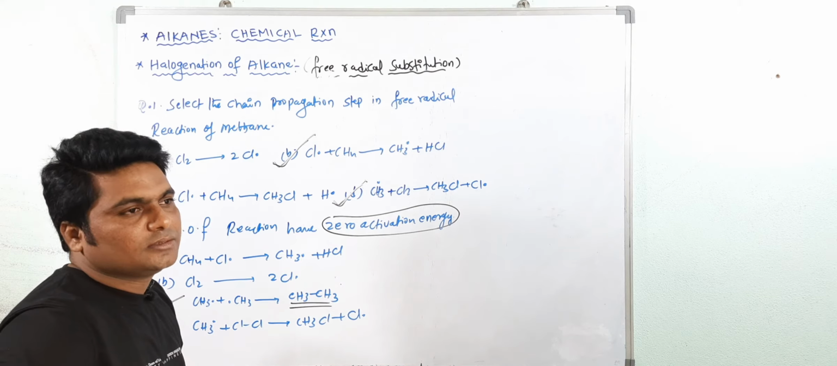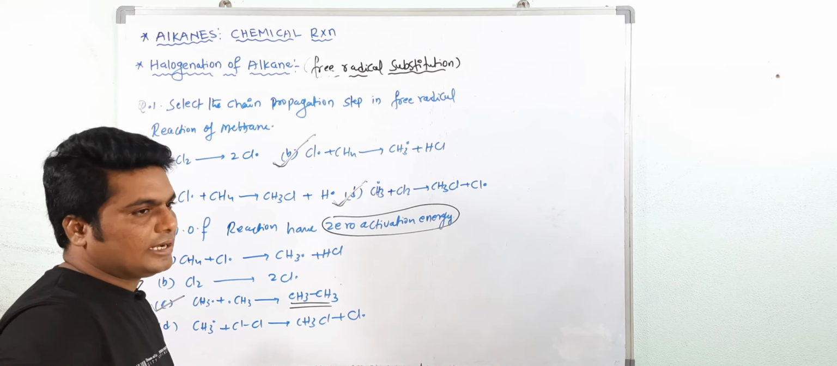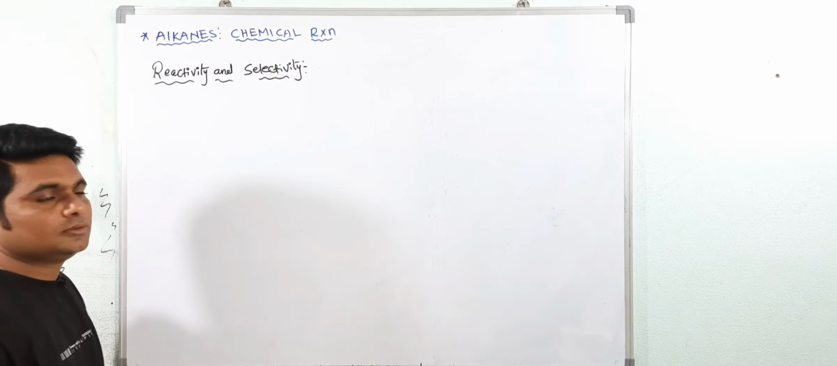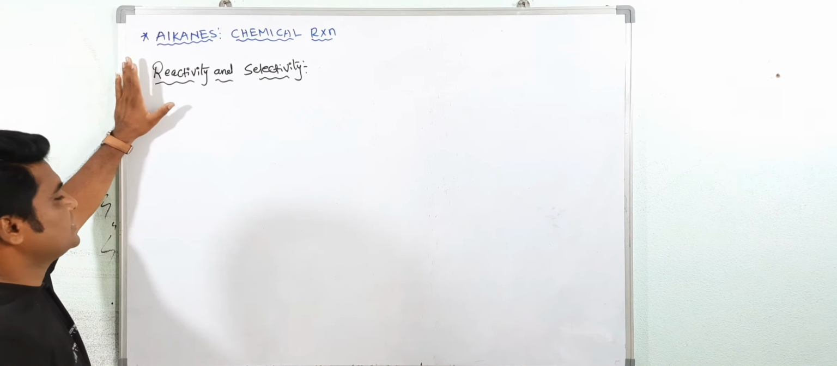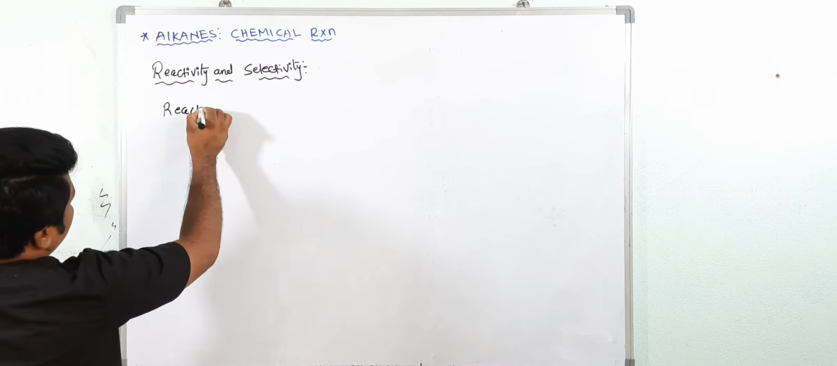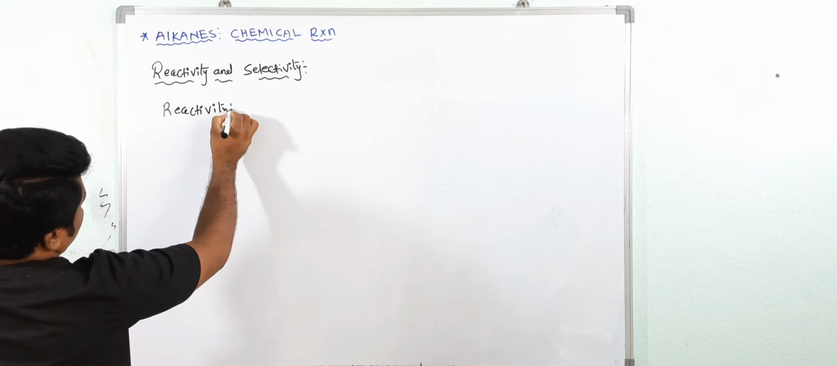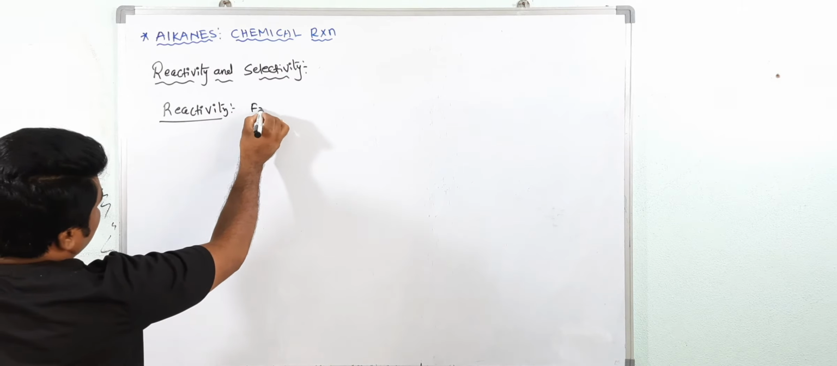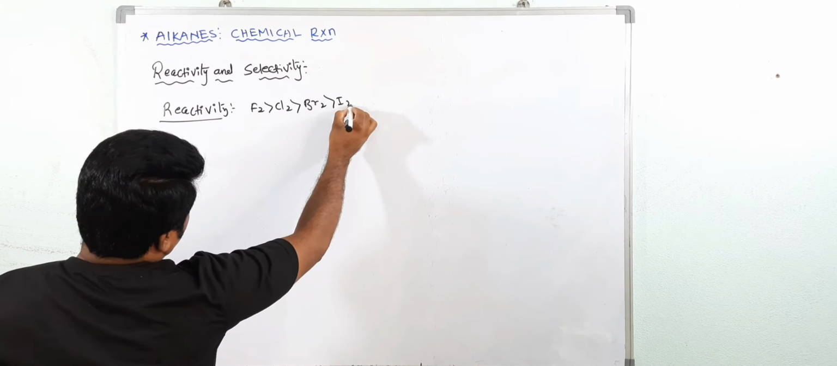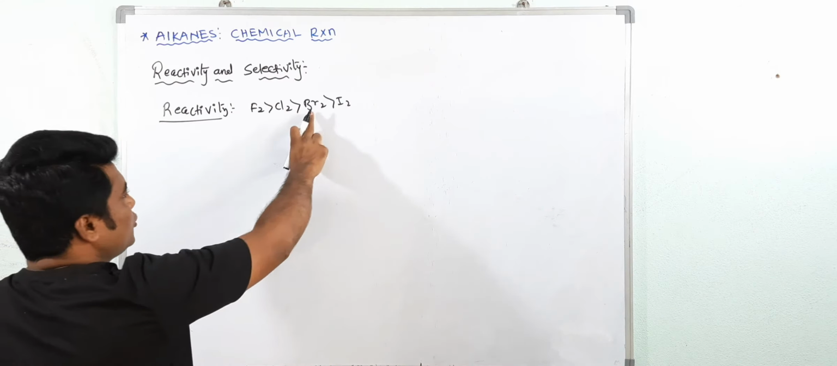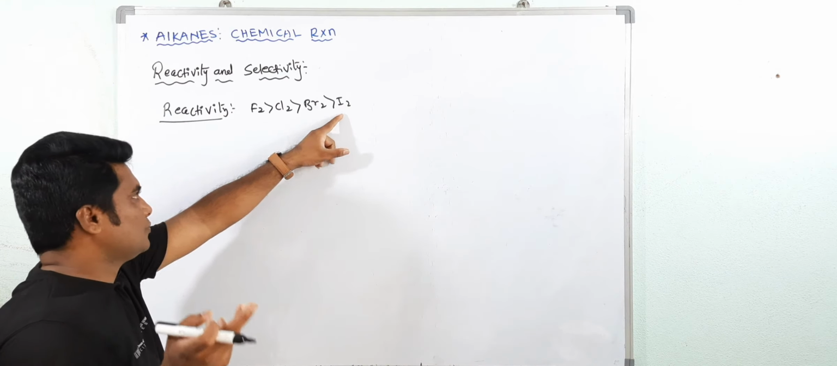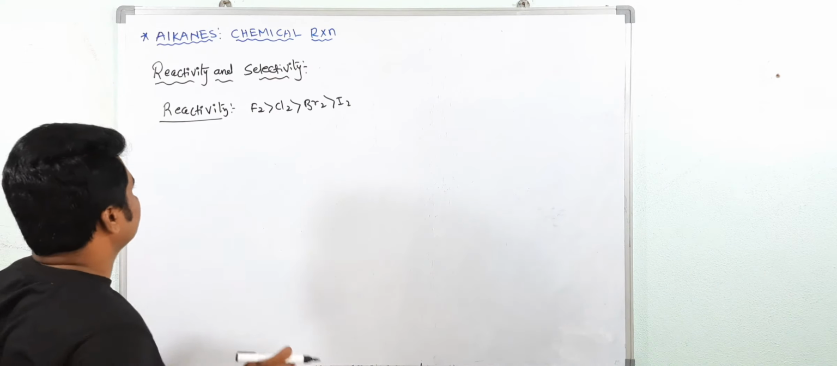Now the next topic is selectivity versus reactivity and their stereochemistry. Okay, write down. Now see, reactivity and selectivity, and we know the reactivity of halogens in halogenation. According to activation energy: fluorination, chlorination, bromination and iodination. See, we will discuss only chlorination and bromination. Why? Direct fluorination is not possible, direct iodination is also not possible. So we will discuss chlorination and bromination.